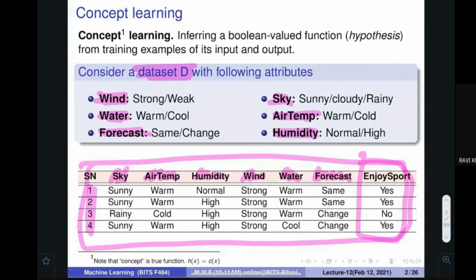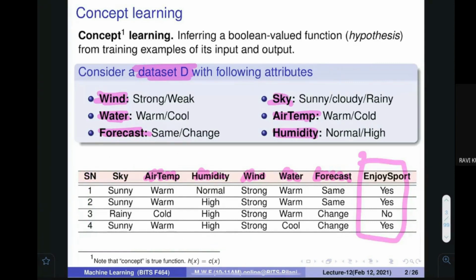Okay, so if everything is clear to you, then these are the 4 examples that we have created. How did we create this? I wanted to take the value of the sky: it could be sunny, cloudy, rainy. Let's assume that the sky is rainy, air temperature is warm, humidity is normal, wind is strong, water is warm, forecast is same. Then, am I going to enjoy some sport, maybe swimming or badminton or any game, on that particular day or not? So yes means yes, I'm going to enjoy.